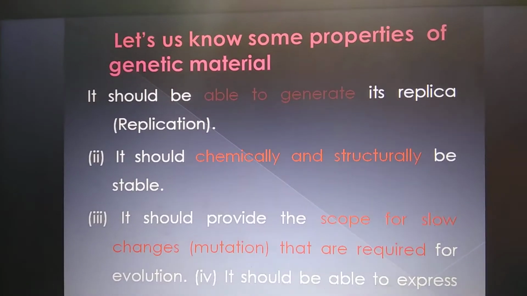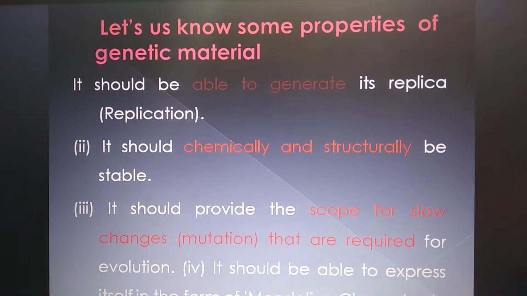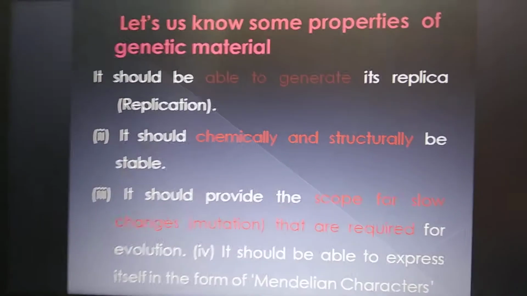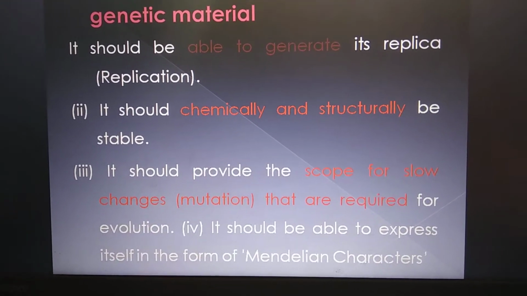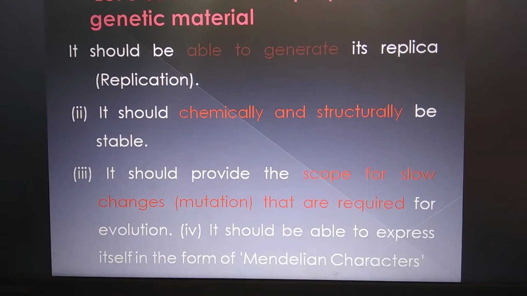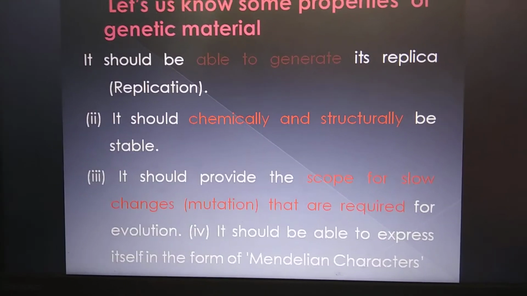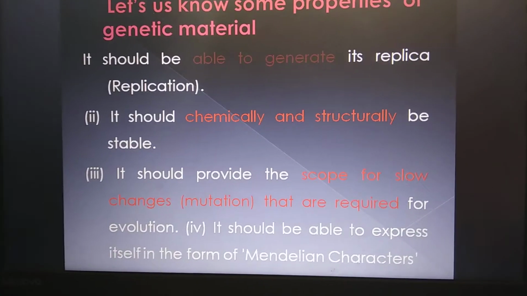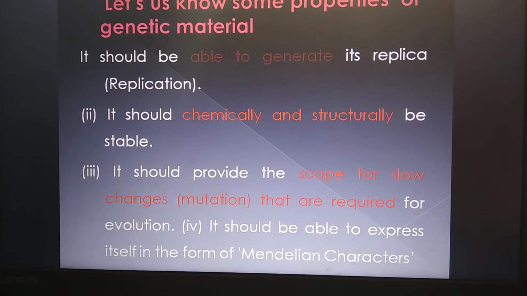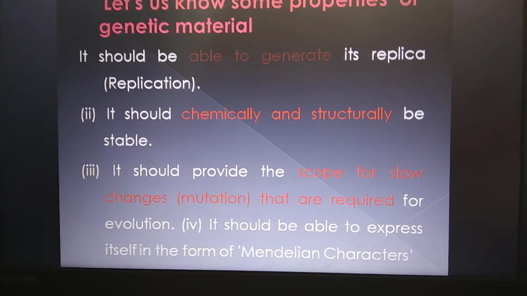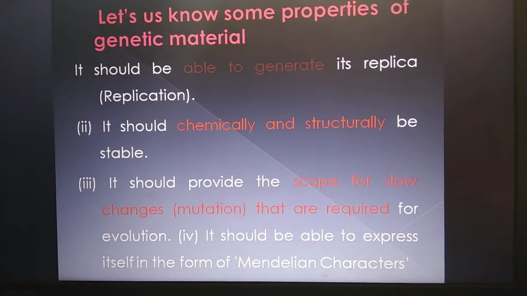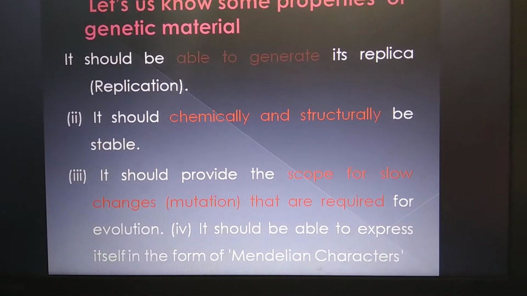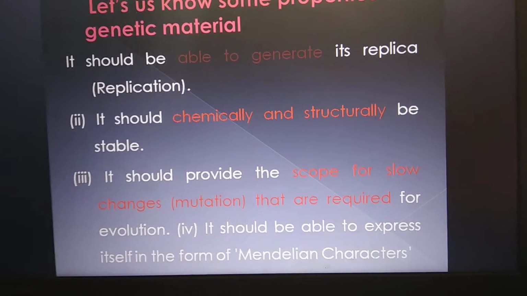It should be able to generate a replica. That means it should be capable of replication, and that is faithful replication. Means whatever bases are there in the genetic code, the replicated DNA or RNA should also have the same genetic code, genetic sequence.